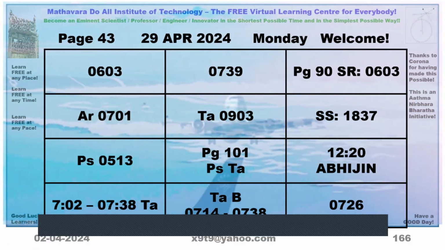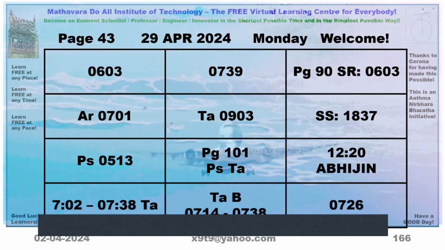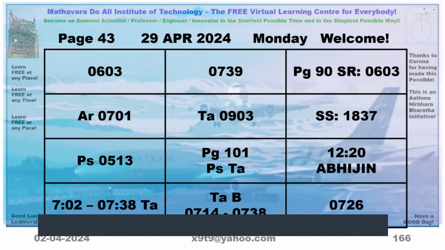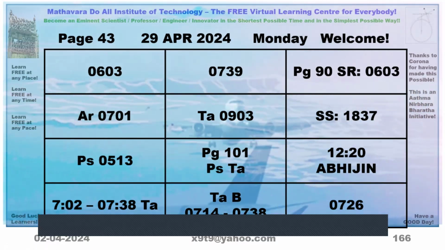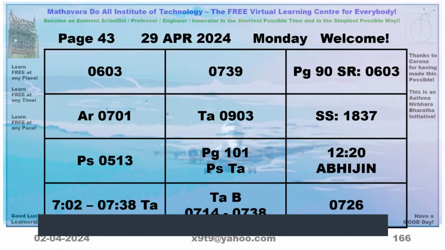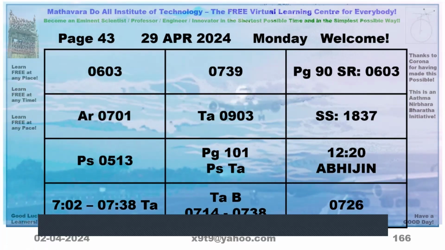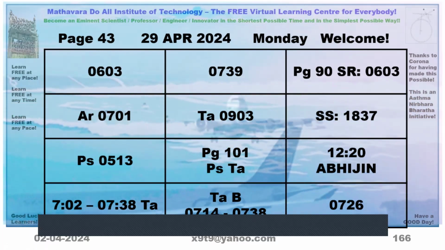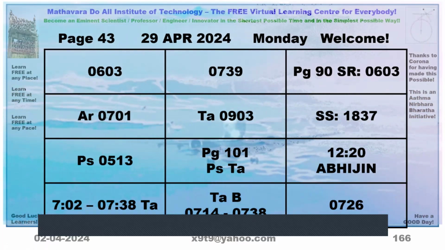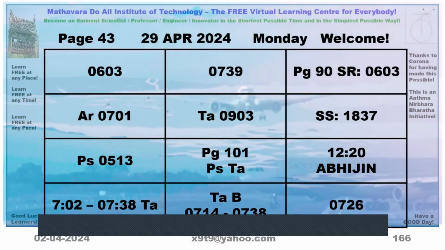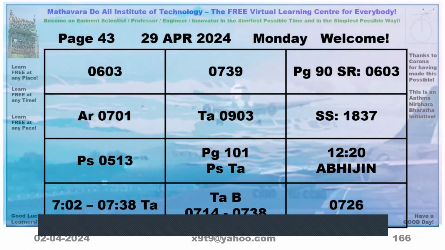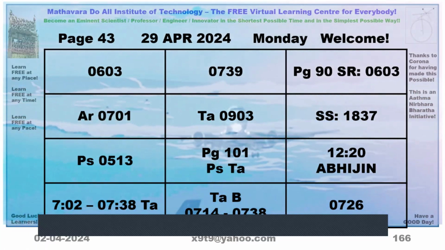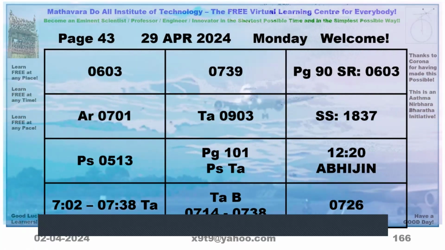Now in the page number 43, if you see that right middle table, there 29, you come from the left. 29th day if you come, you can see here. Can you see?